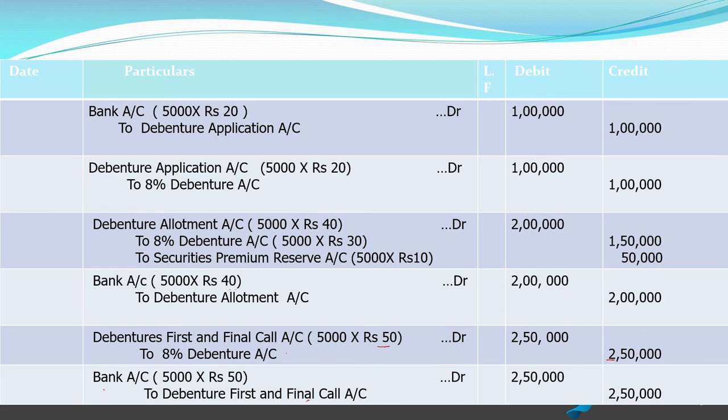So I don't think it was difficult for you to understand this, because there was nothing as such new to read, because only what you did for shares, you wrote debentures in its place. All the entries you have already done at the time you read the shares chapter. So for debenture there is no difference, only in place of shares you have to write debenture for each and every entry.